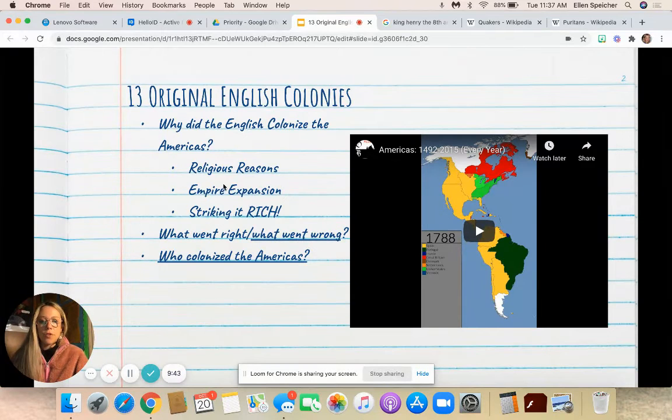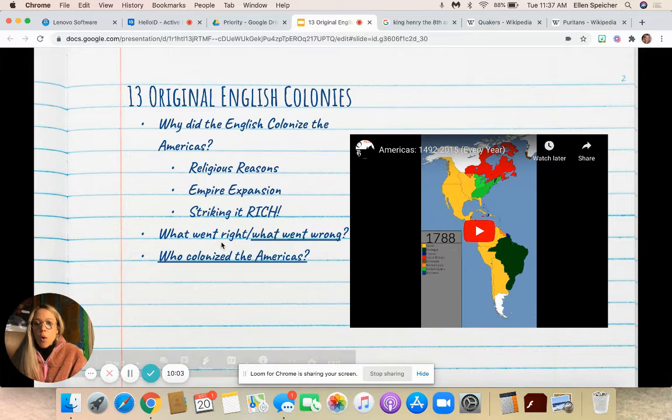Then we have just empire expansion. We have talked about the big three: France, Spain, England, all competing with each other for influence in the Americas. Because we know there's a lot of money to be made from the crops that can be grown in the Americas, namely cotton and tobacco, and you can strike it rich.